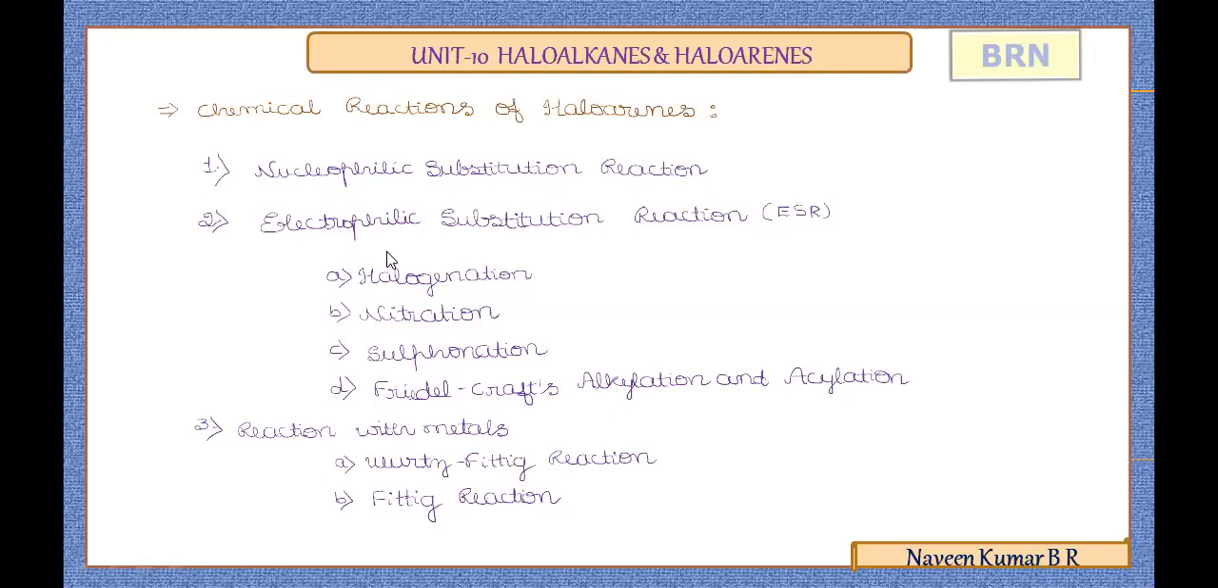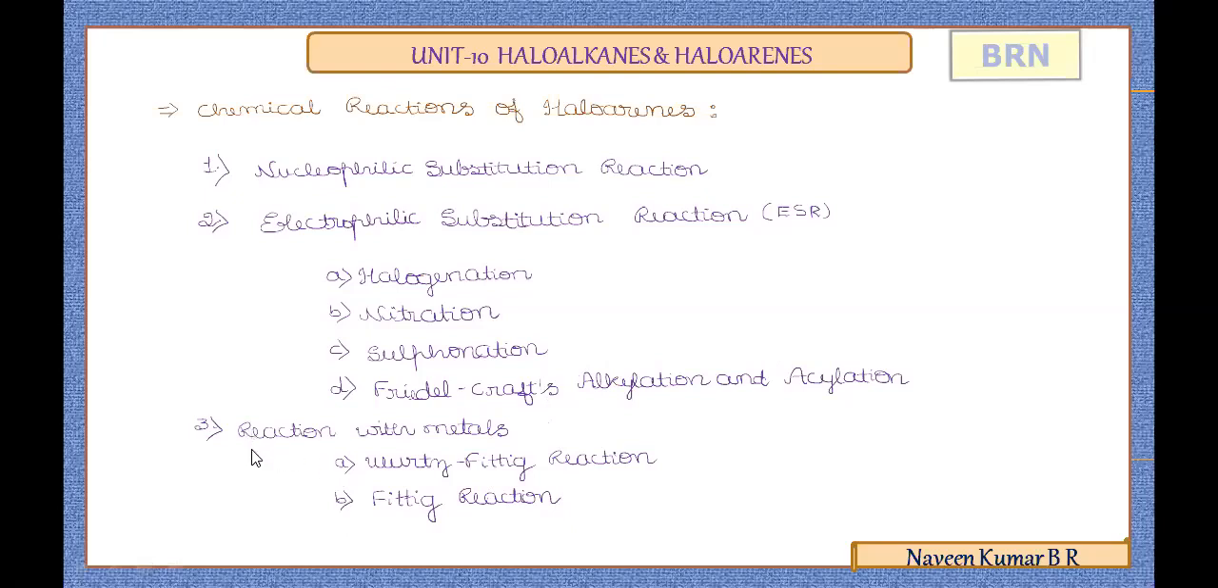Then in haloalkanes we learned additionally the beta elimination reaction. Now instead of that we have electrophilic substitution reactions. Whatever aromatic compounds you take, electrophilic substitution reactions are the common chemical reactions of all aromatic compounds. About this in detail with mechanism, we learned in the first PUC hydrocarbons unit. You can recollect the information. With respect to haloarenes, we will relate the halogenation, nitration, sulfonation, and Friedel-Crafts alkylation and acylation reactions.